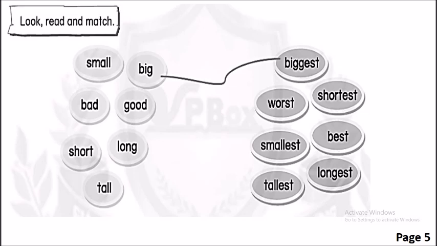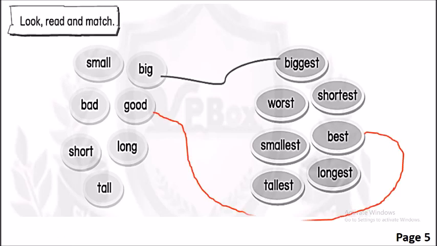Look, read, and mark. Okay, we can see on the left there are some adjectives, and on the right there are some superlative adjectives. Now we will read and mark adjective on the left with a superlative on the right. For example, big, biggest. Now let's pause the video until you finish. Okay, now we will check.